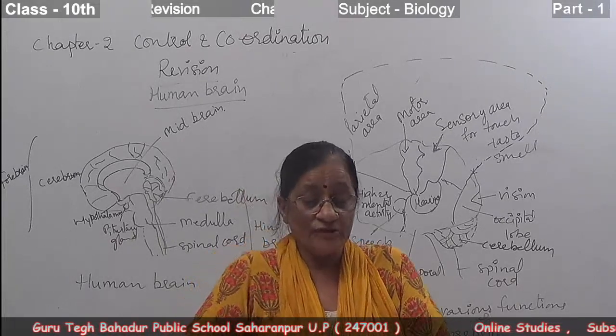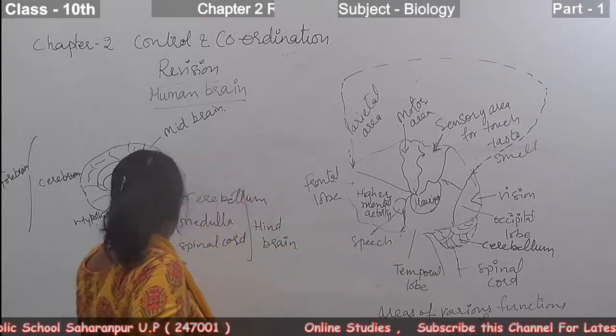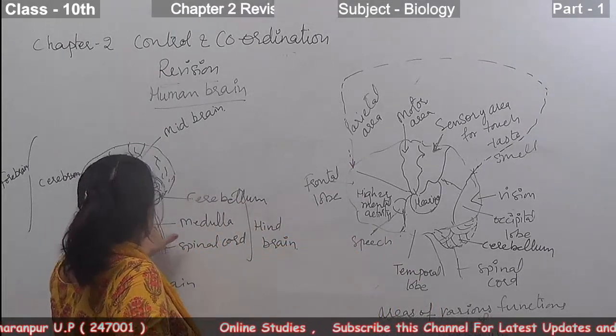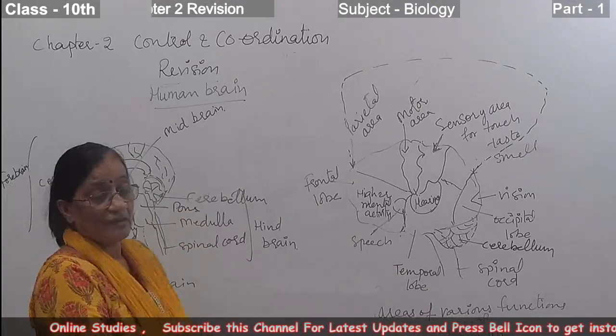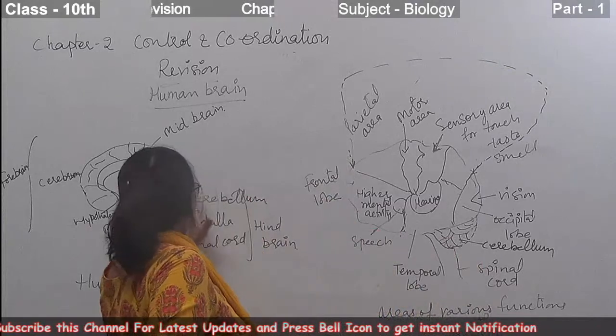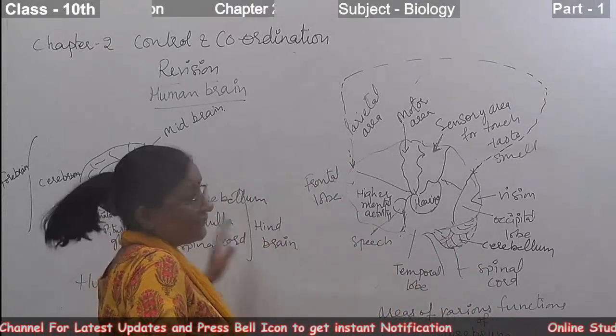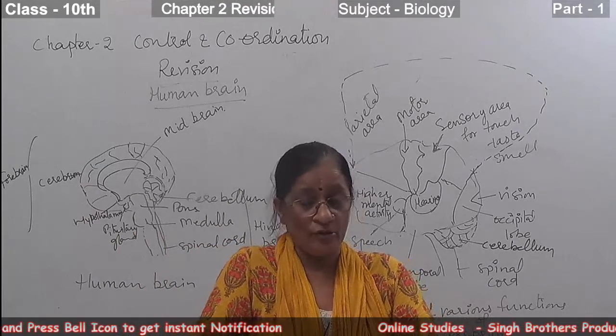Next part of the hindbrain is the pons. This is the pons. It is present in front of the cerebellum, above the medulla oblongata.